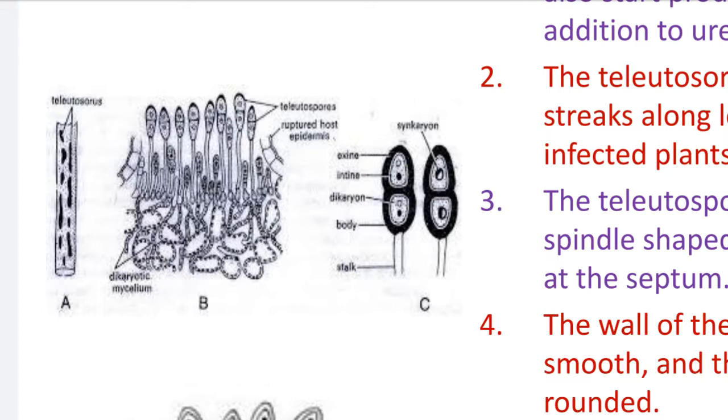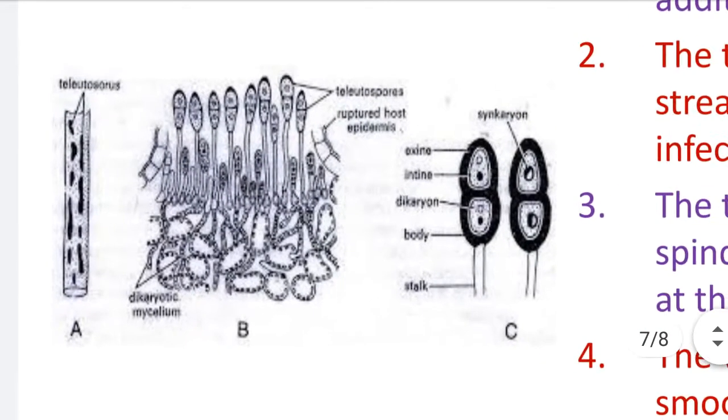These raised pustules develop on the wheat stem as well as the leaves, and they are shown in diagram A. Diagram A shows the teliosorus or telia. These small pustules, these small patches or spots, are called the telia or teliosorus. When you take the transverse section of this telia or teliosorus, then you will find diagram B.